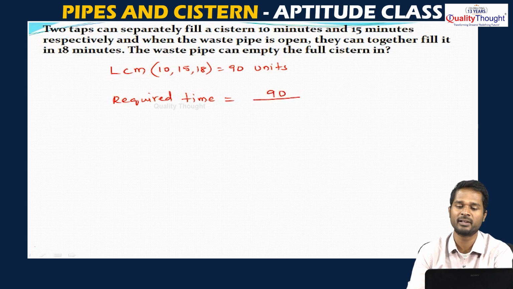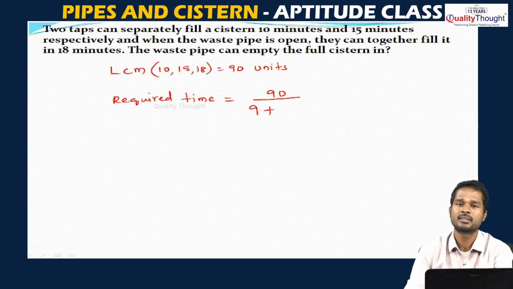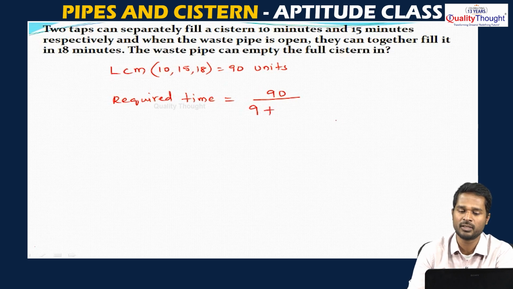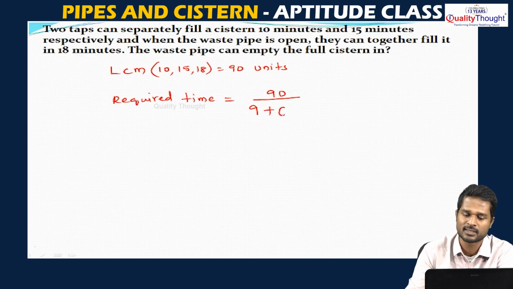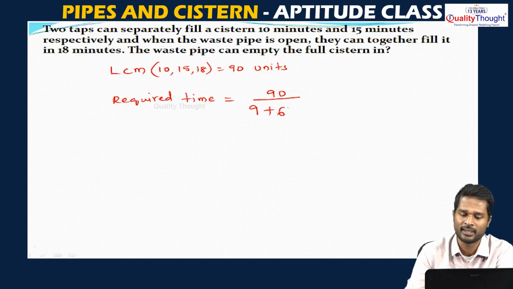The first pipe will take a total of 10 minutes to fill the tank. So, 10 9s are 90. The second pipe will take a total of 15 minutes to fill the tank, 15 6s are 90, and the last pipe takes a total of 18 minutes to empty the tank, 18 5s are 90.